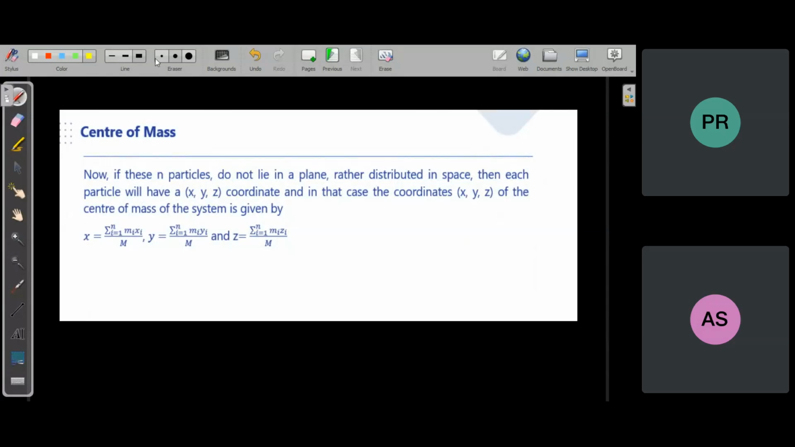There may be a body which is a system of particles, and all the particles are in 3D space. So its center of mass will be in space, and it will have an x coordinate, y coordinate, and z coordinate. For each, you have to find the x coordinate, then the y coordinate, then the z coordinate by this formula. Till now, if you have any doubt, you can ask.